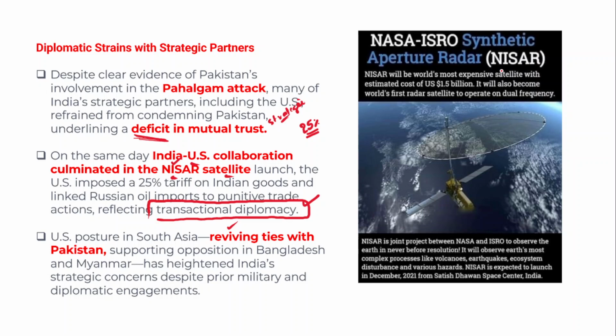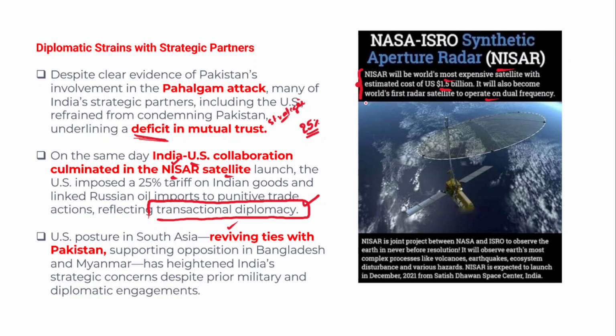So let's understand what exactly this NASA ISRO Synthetic Aperture Radar is. In fact, this is a joint collaborative project between US NASA and India's ISRO. And NISAR will be the world's most expensive satellite with an estimated cost of 1.5 billion US dollars. And it will become the world's first radar satellite to operate on dual frequency. Right, so this is very important.